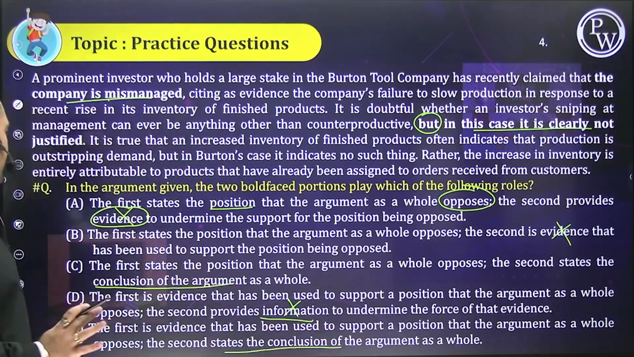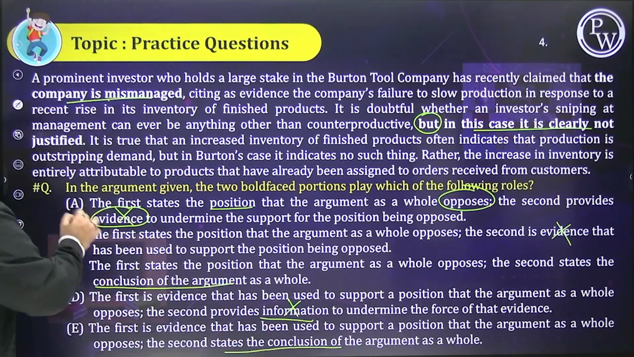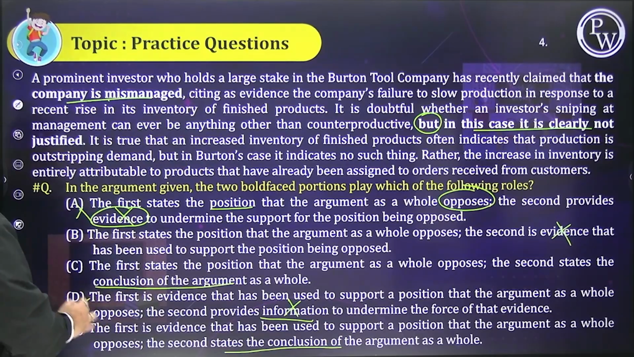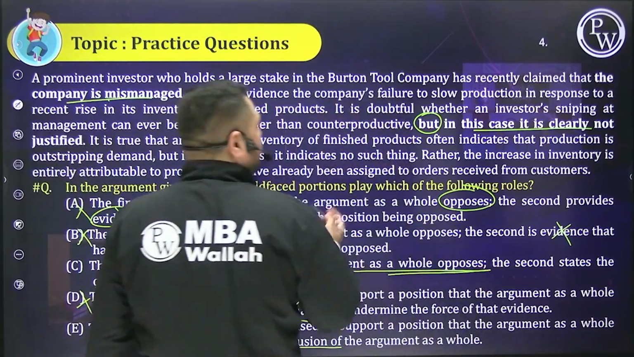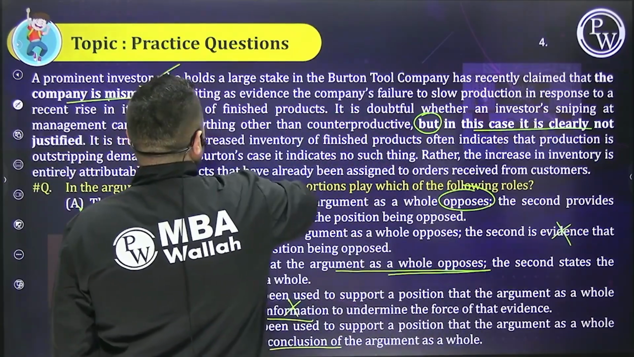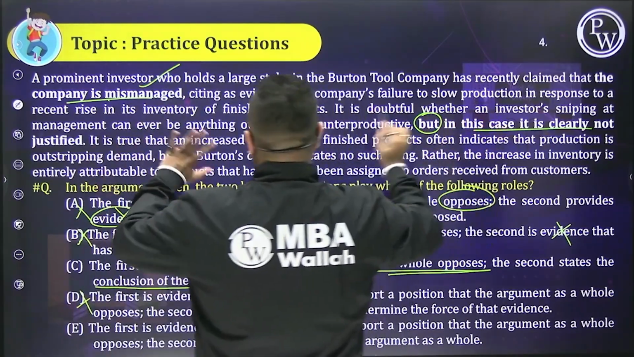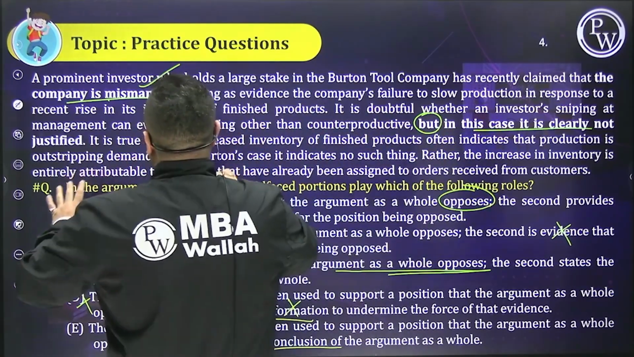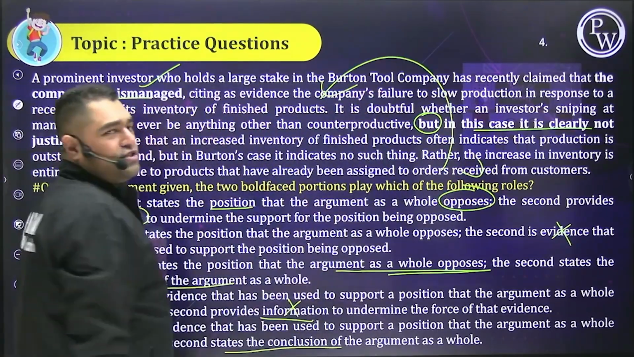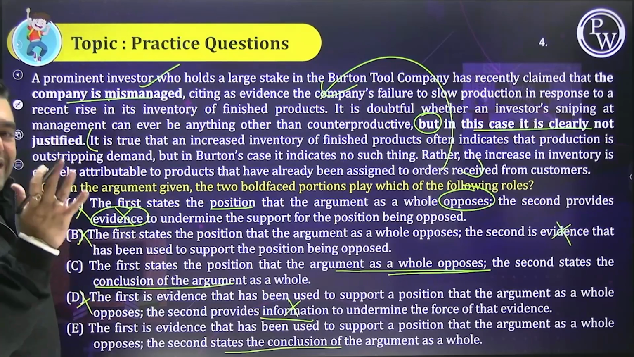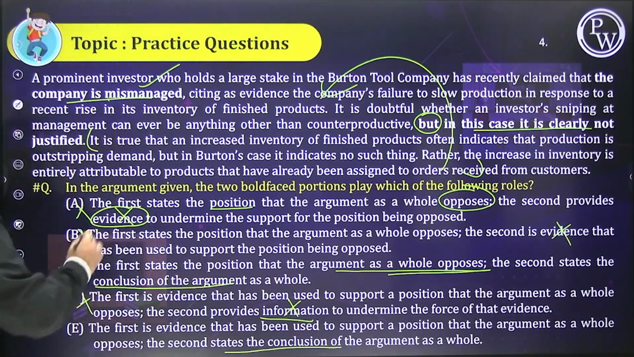Fair. तो अभी बेटा 3 ऑप्शन तो आपके निकल गए. A निकल गया, D निकल गया, ठीक है, and B निकल गया. Now there's only C and D left. Let's read. The first states the position that the argument as a whole opposes. Does it? People, we are saying company is mismanaged. ठीक है, this is the evidence, whatever, but it is not justified. People, ये पूरा part is justification against the first one. जहाँ पे we are saying A, that is not the case. So then C looks very, very good.